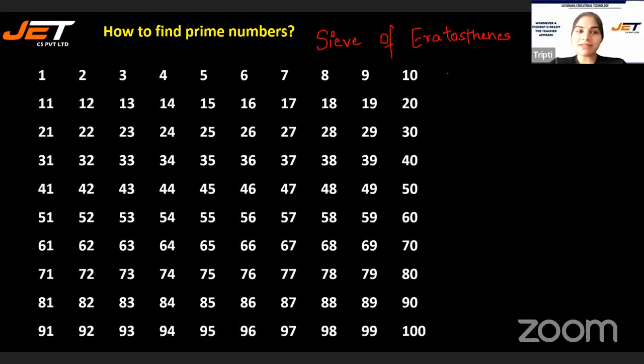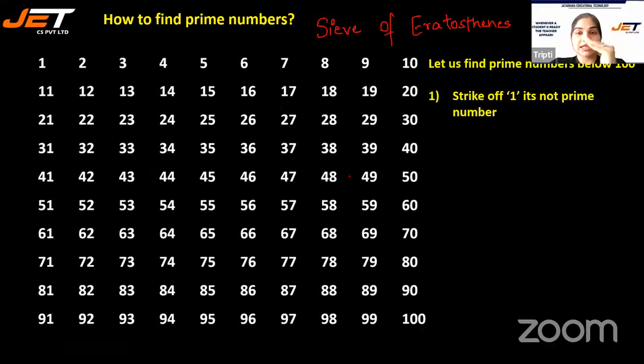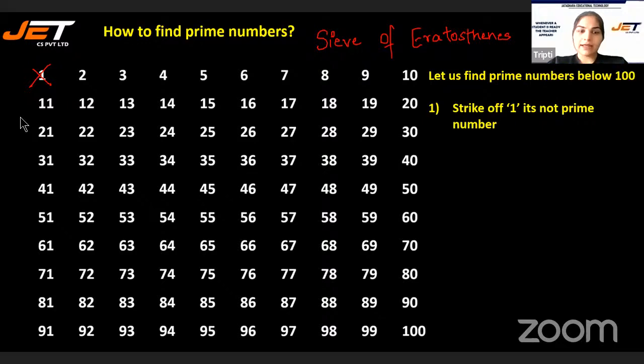Let's see. Okay. First thing is you have to kick out 1 as it's neither prime nor composite. So I will just cut down 1. So first you did that, right?